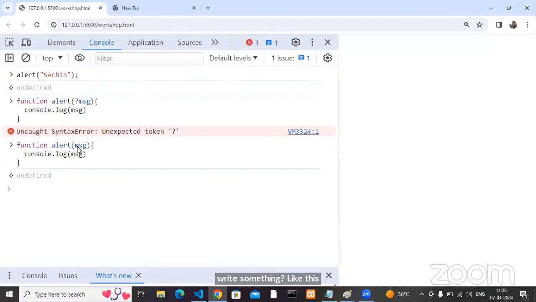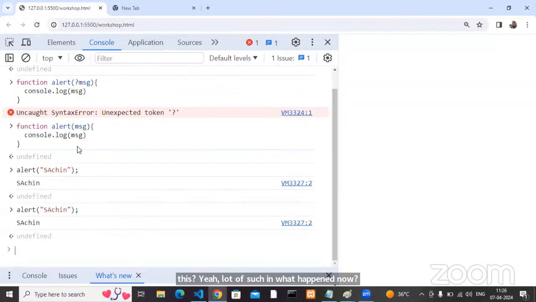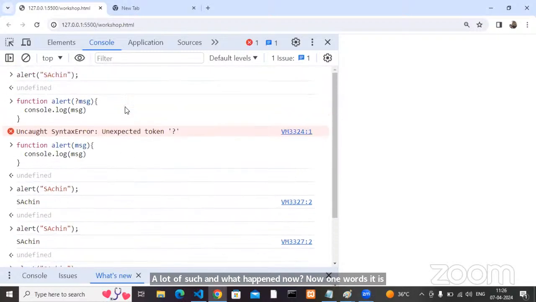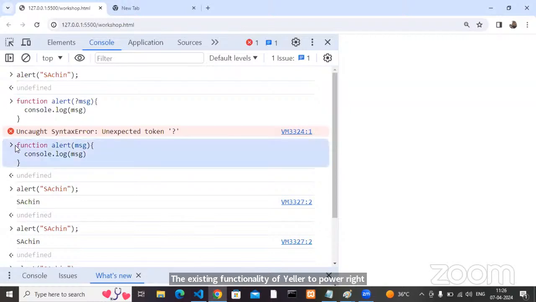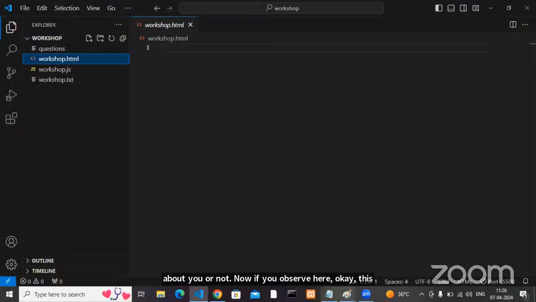Now if I write alert of Sachin, what happened now? From now onwards, it is going to show your console message or not. That means what you did here: the existing functionality of my alert is overridden by you or not. This is the way you overrode it, right?